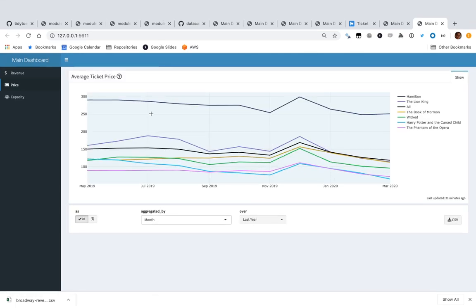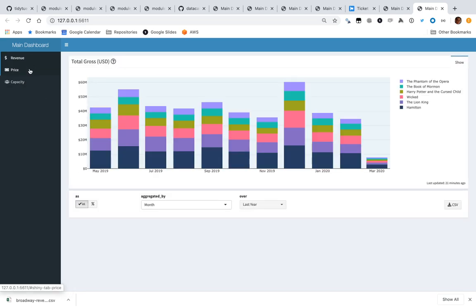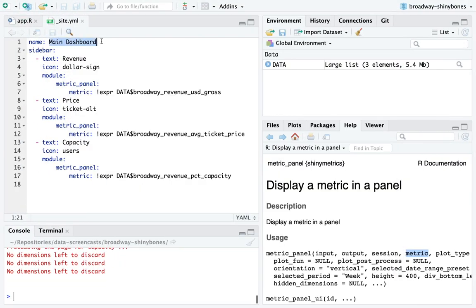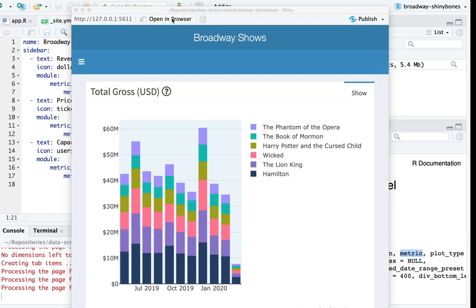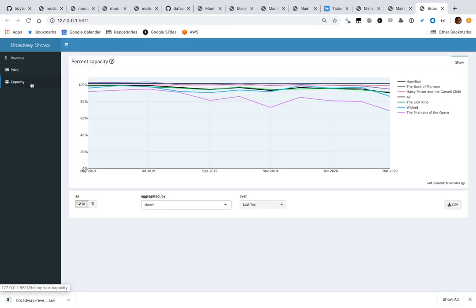So notice in the end of 10 minutes, we went from having this data calculated to having an app with these three components on it, and I can rename it. I say it's called Broadway Shows. We now have this app with each of these components: revenue, price, capacity, and we've customized it through that YAML file. So that is Shiny Bones.